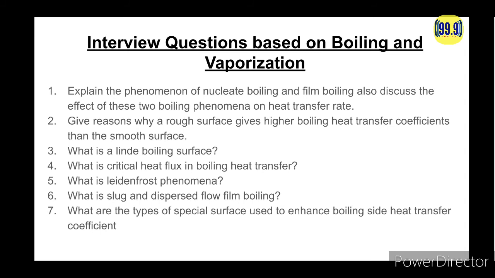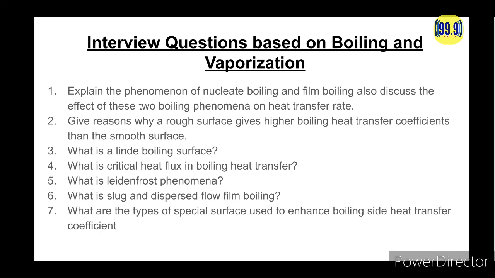Okay, so the next question is, what is slug flow film boiling and dispersed flow film boiling? First, slug flow film boiling is usually encountered at low flows and void fractions that are too high to maintain inverted annular film boiling but too low to maintain dispersed flow film boiling.